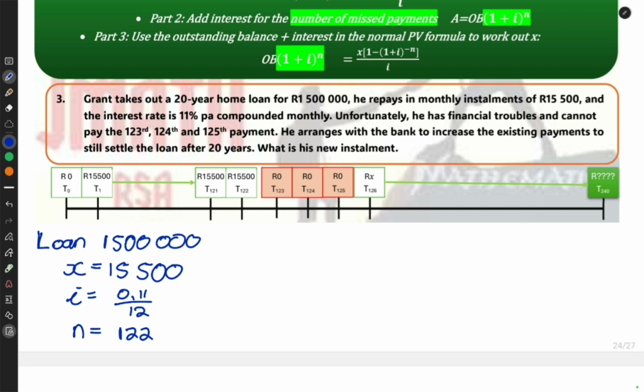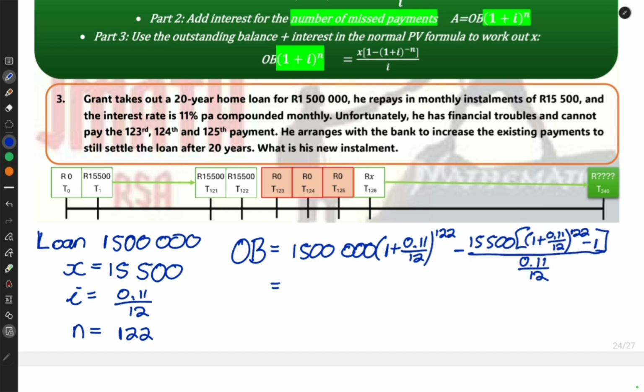Now I can sub it into the outstanding balance formula. I hope by now you've written it down and you know this formula, because you're definitely going to get an outstanding balance question. So let's just fill in and see what we have. You can choose if you want to just type it in one shot on the calculator, but I know many people would rather do it step by step to make sure that if something goes wrong, you don't lose all your marks.